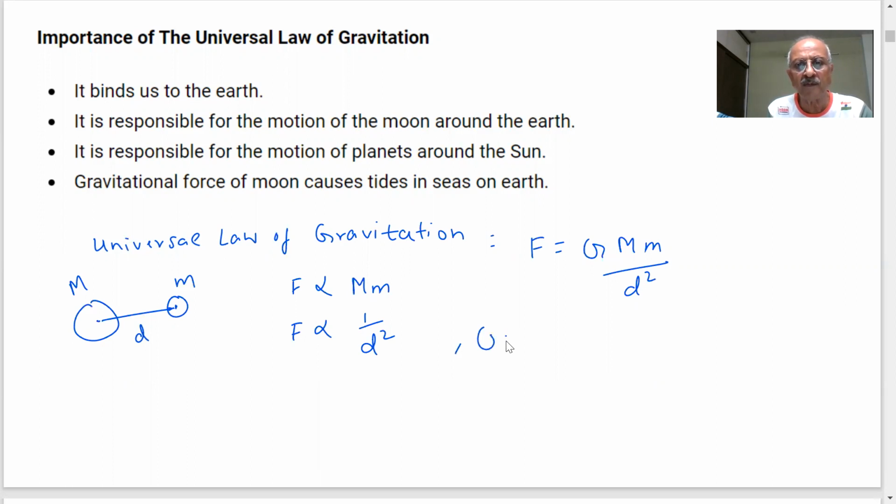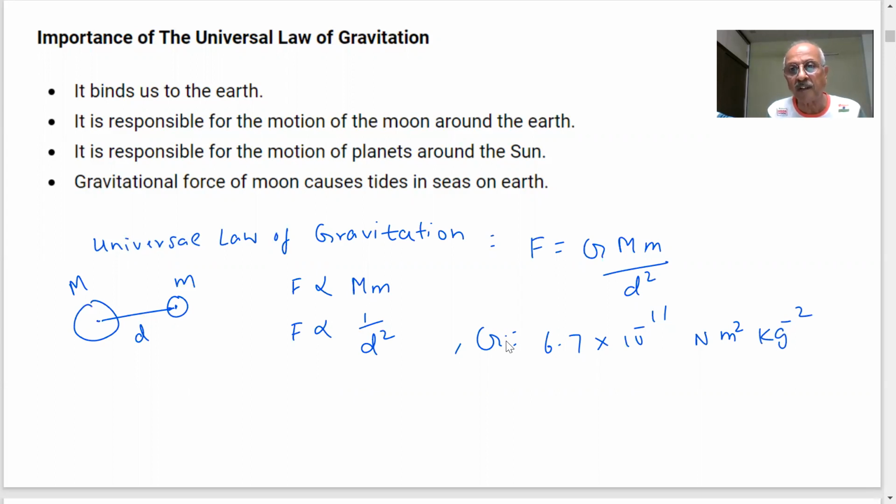And G was found to be a very, very small value. What is the value of G? Can you tell me? Yes, sir. 6.673 into 10 raised to the power minus 11. And what are the units? Newton meter square per kg square. These are important. Units are asked in the paper a lot.